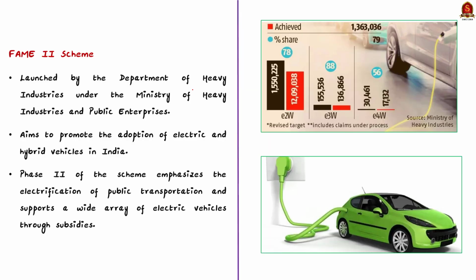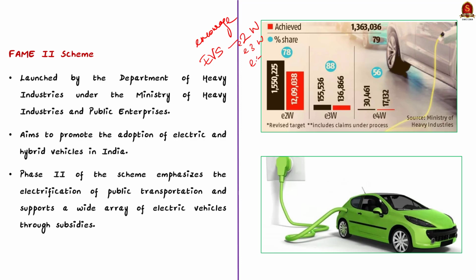See, the primary goal of FAME India is to encourage the use of electric vehicles or the EVs by offering subsidies. So the FAME India targets all vehicle segments, which includes two-wheelers, three-wheelers, four-wheelers and also buses. Remember, the scheme supports a wide range of technologies like mild hybrid, strong hybrid, plug-in hybrid and battery electric vehicles, BEVs.